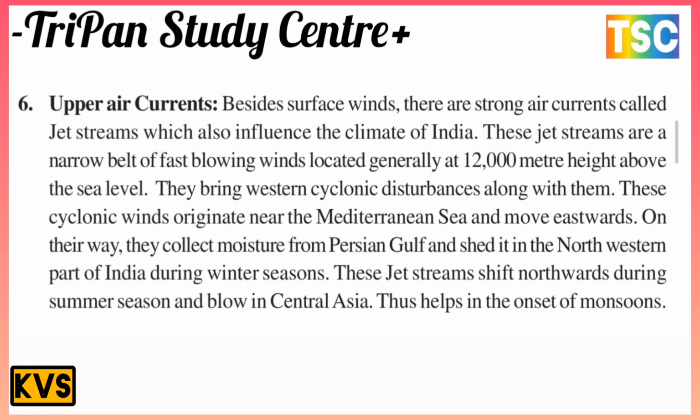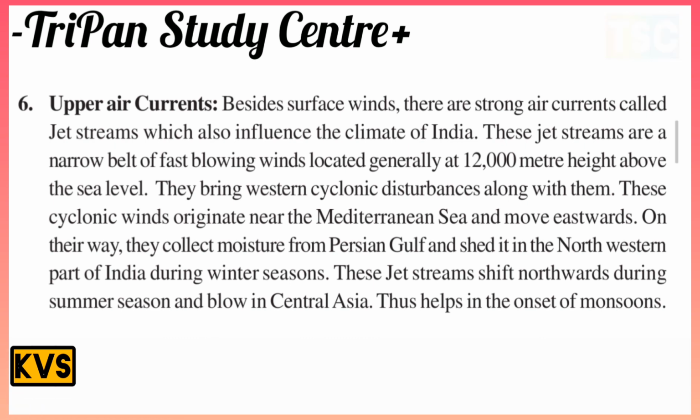These jet streams are a narrow belt of fast-blowing winds, generally located at about 12,000 meters height above sea level. Along with them, western cyclonic disturbances travel. These cyclonic winds originate near the Mediterranean Sea and move eastward.